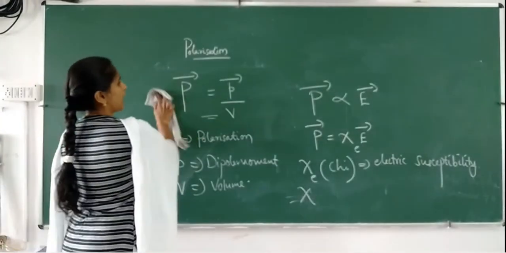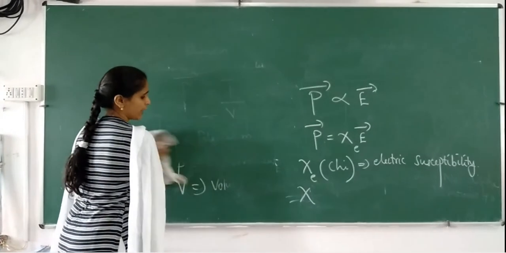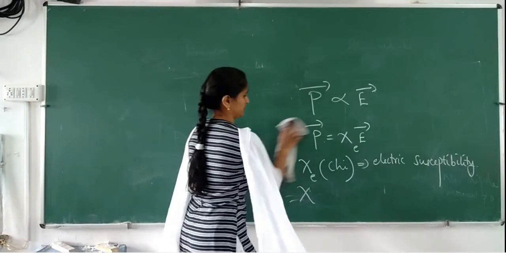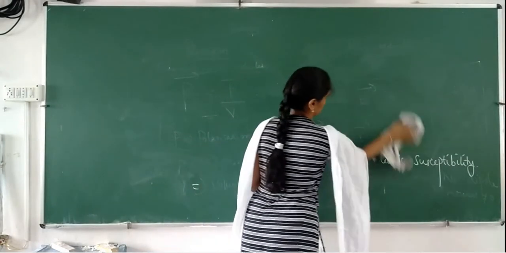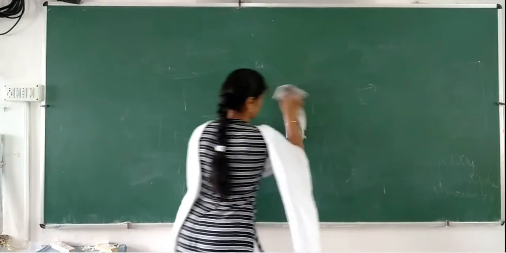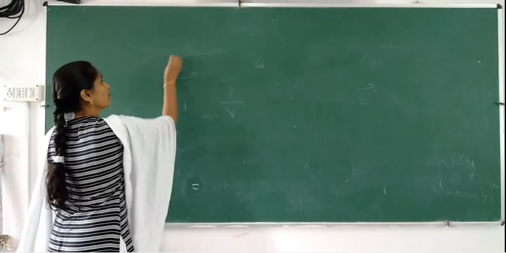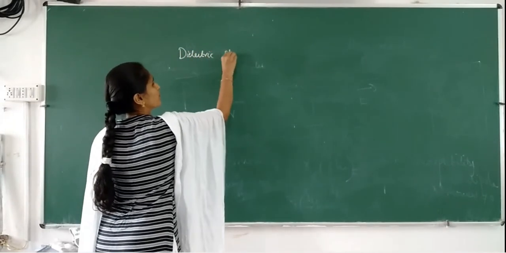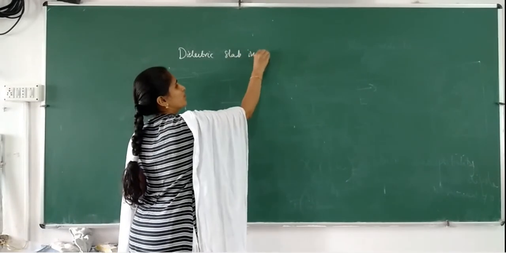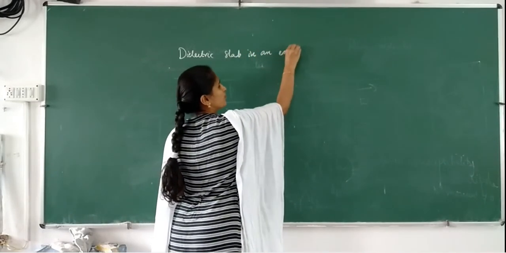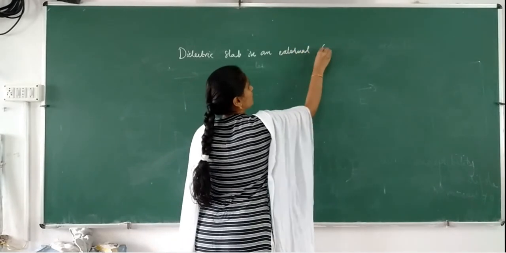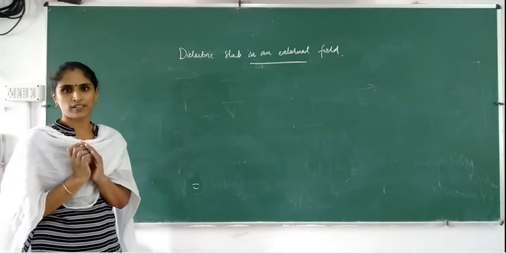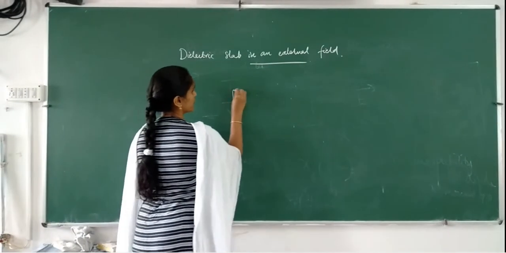Now we will discuss what happens if we keep a dielectric slab in an external electric field. So a dielectric slab we are considering.